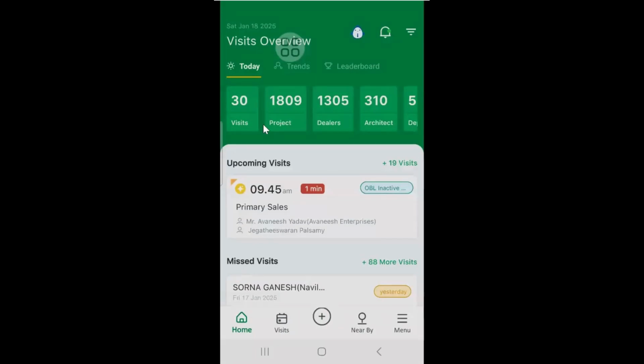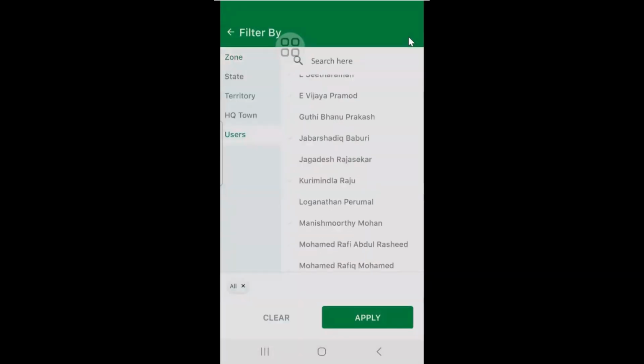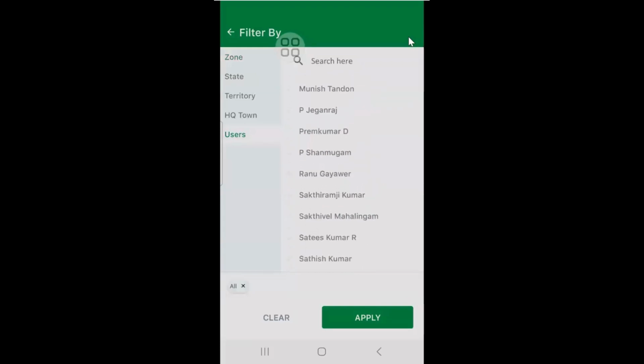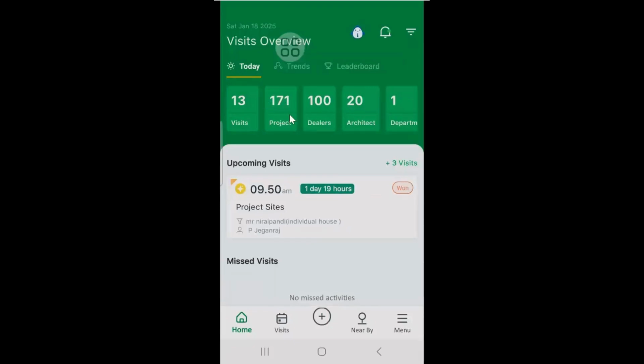So when I want to see all my teammates' dealer list or projects, I have to click here on the right side three dot and select a particular employee or all. Even if I want to see one particular employee, what kind of dealers he has, I have selected this guy. So here I'll get how many dealers are mapped.